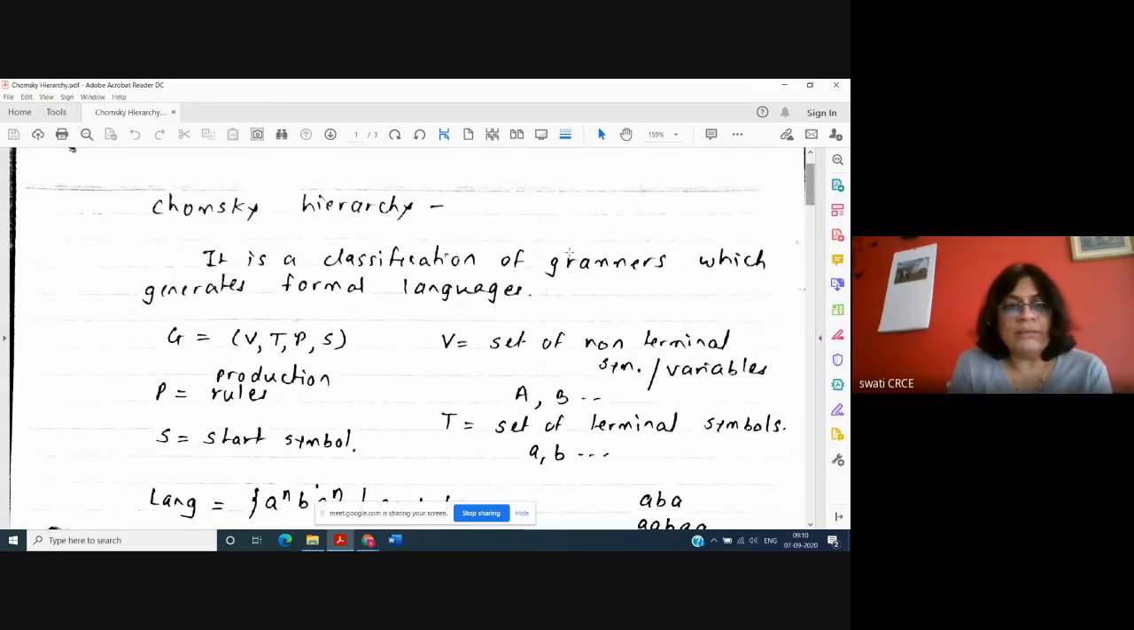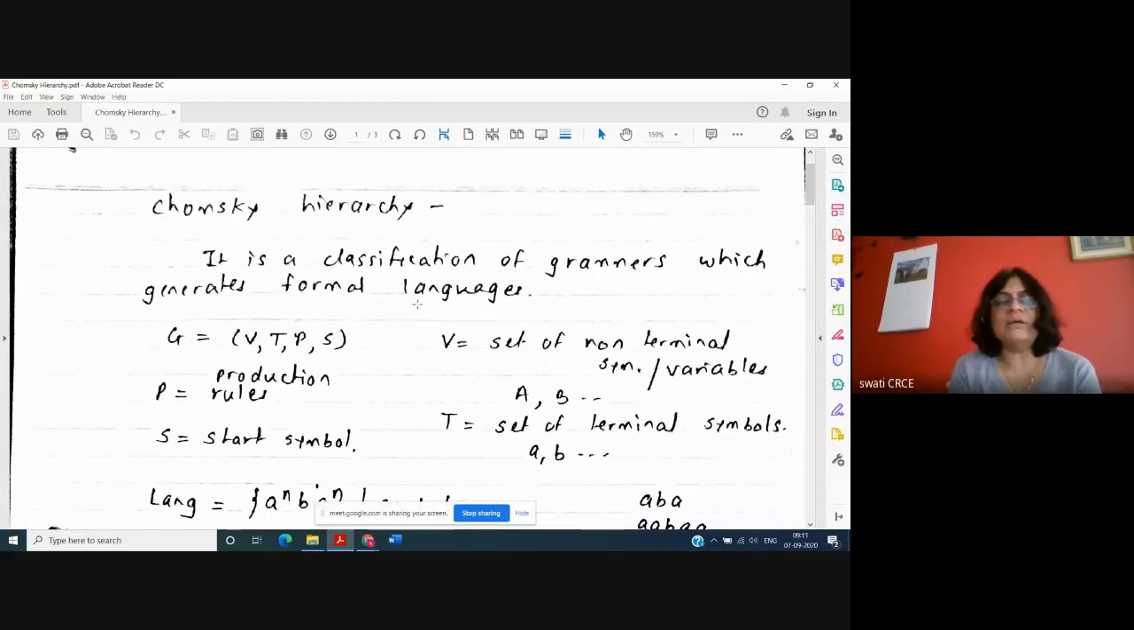Okay. So here the topic name is Chomsky hierarchy. I think this is visible to you. Chomsky is the name of the scientist, and hierarchy is the classification of grammars. So the term is hierarchical classification. Hierarchical means in the form of a tree kind of structure. So it is a classification of grammar. Chomsky hierarchy is a classification of grammars that generates formal languages.